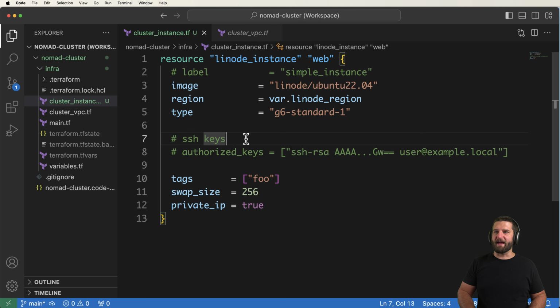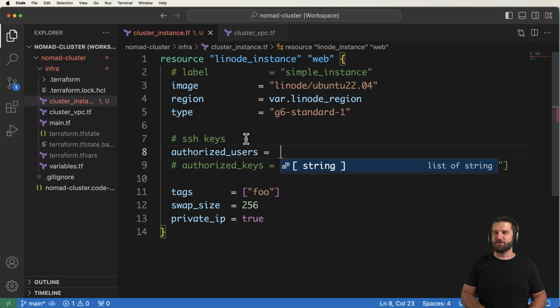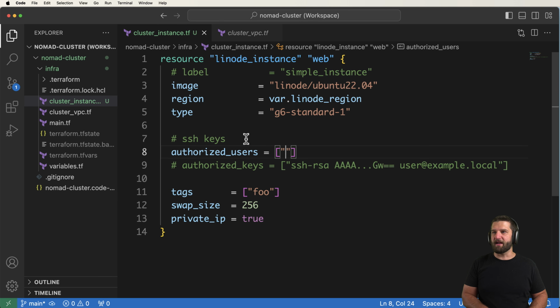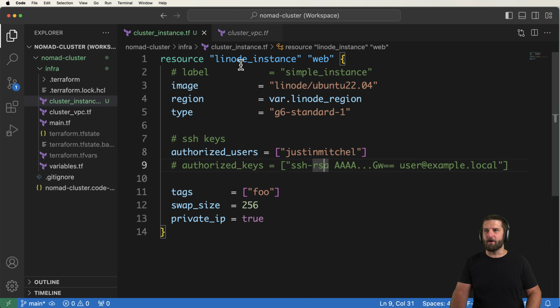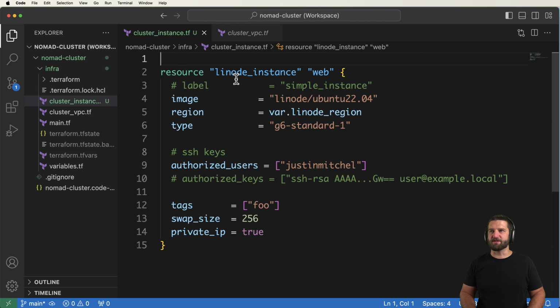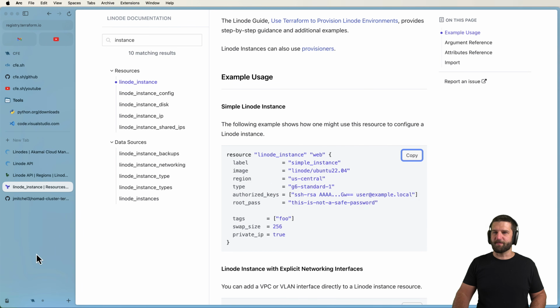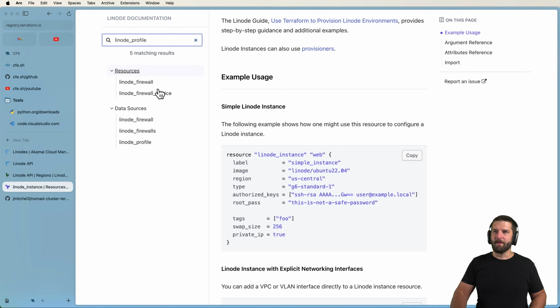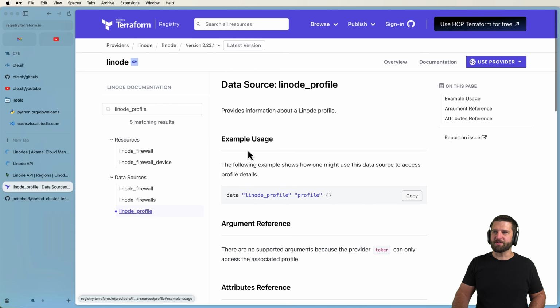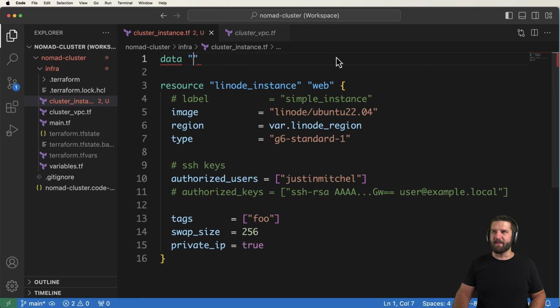You could always do that, or you could use something called authorized users. And here we could actually put in a list or an array of different usernames we want to have. In my case, my username is Justin Mitchell, so I could hard code this in here as well. Or I could use another part of the Linode provider. This is a data resource, basically. If we come in here, we've got data sources. If you look for the Linode profile, you will see that it is a data source, and you can just reference it just like that.